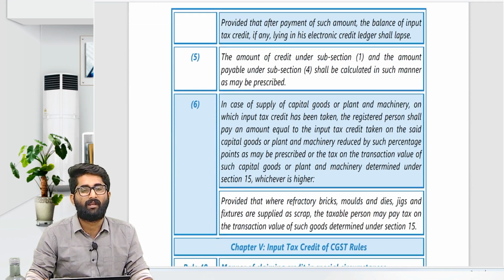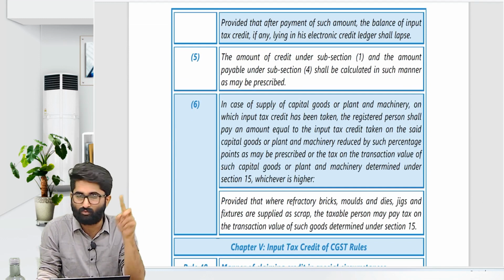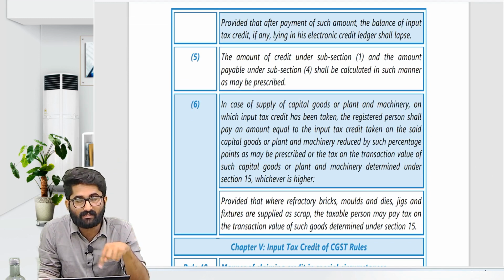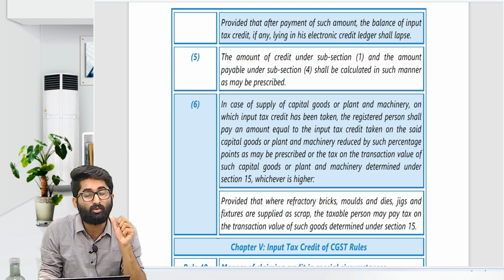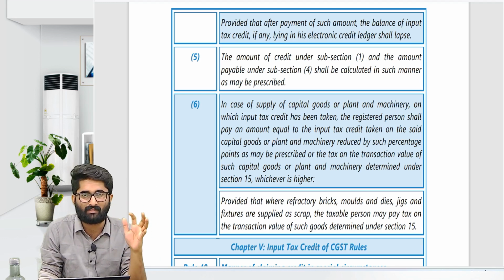Next one, section number 18 subsection 5 says that as per 18.1 and 18.4, in 18.1 you are getting ITC, in 18.4 you are reversing the ITC. So in that case, how to do that, sir? As per the relevant rules as may be prescribed.